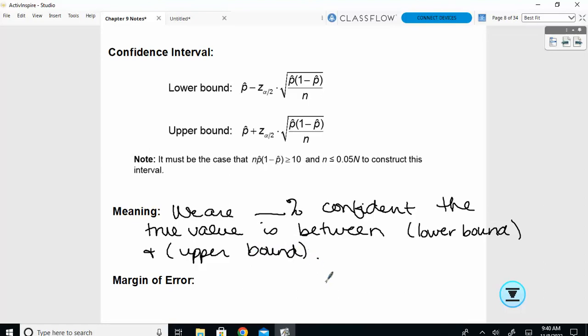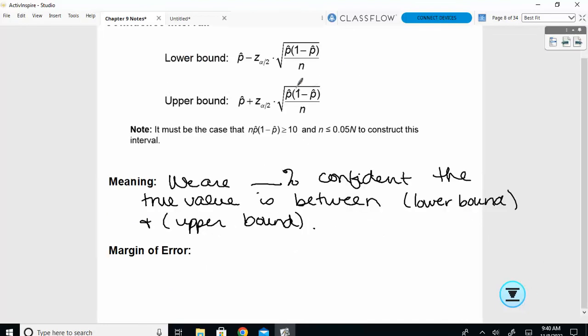So you'll be able to say I'm 90% confident the true value is between 80 and 85 or something like that. That margin of error is the thing that we are adding or subtracting. So that is the z alpha over 2 times the square root of p-hat times 1 minus p-hat over n. So that is how we will get the actual error level.